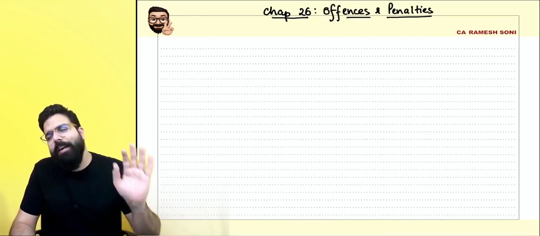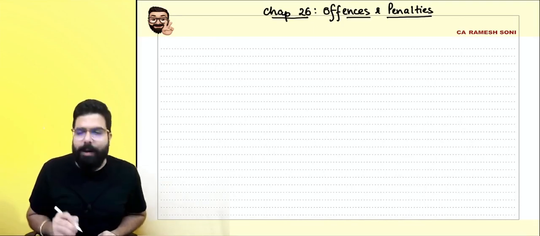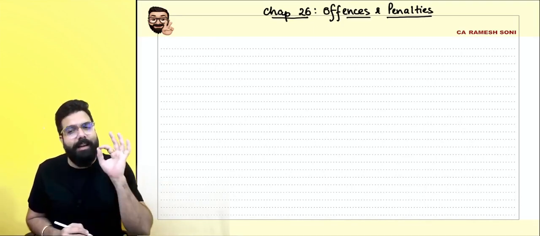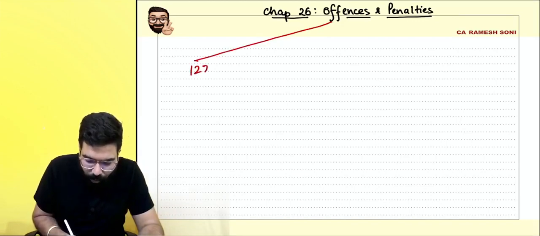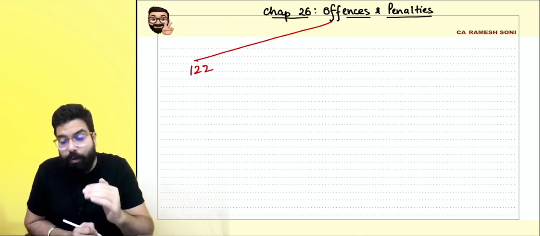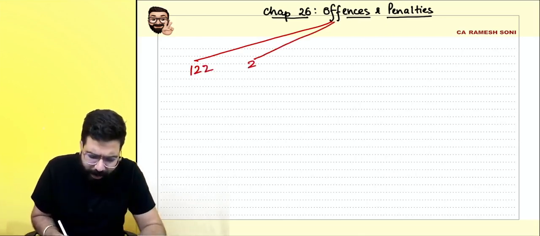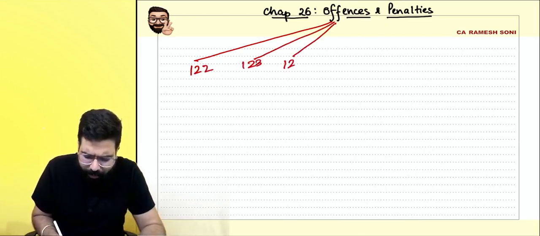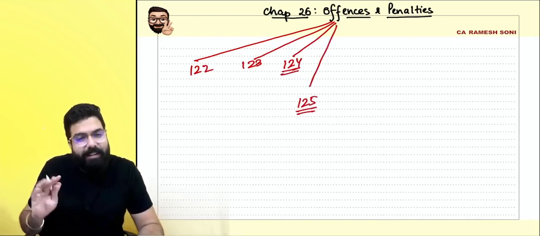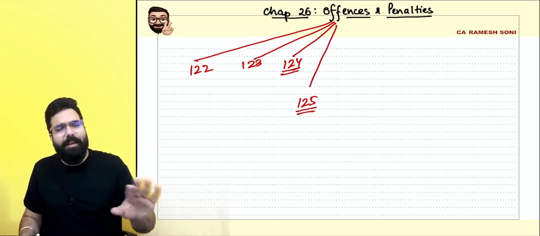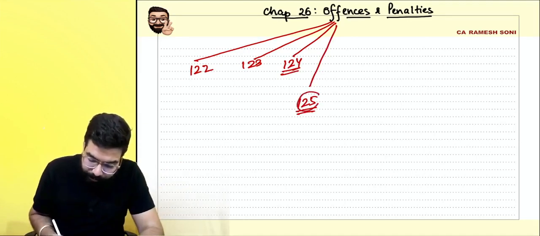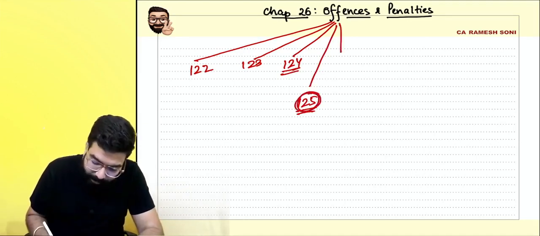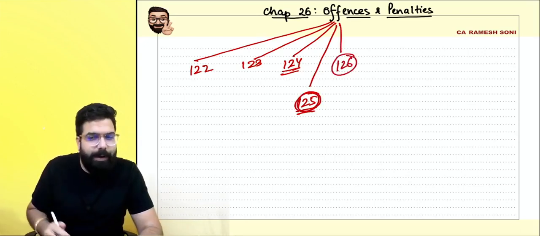In the same way, in GST law also, they have made provisions for offenses and their various penalties. The offenses and penalties chapter starts with section number 122, which talks about various types of offenses and the penalties. Section 123 is also talking about penalties. 124 also talks about penalty. Section 125 talks about general penalty of 25,000. Section 126 talks about general disciplines, basically when a penalty is to be imposed.